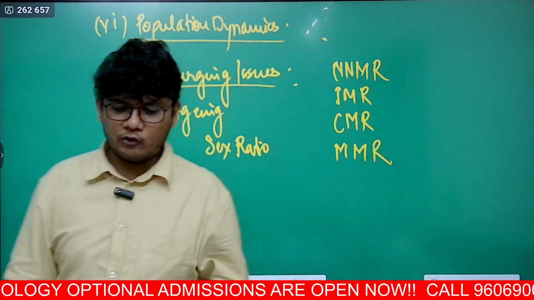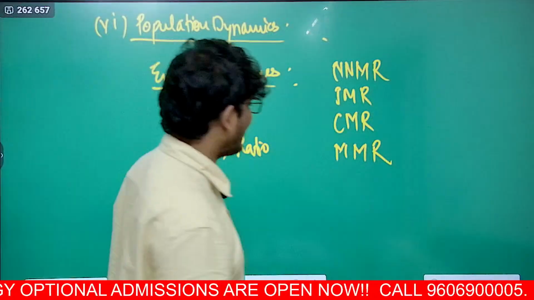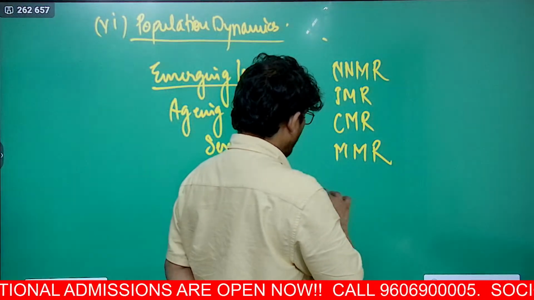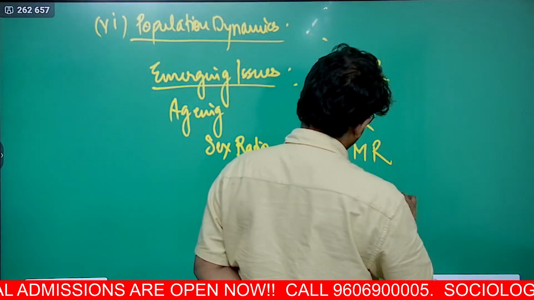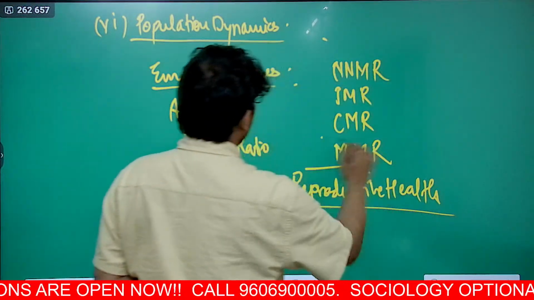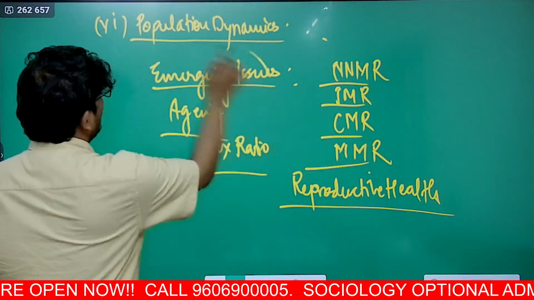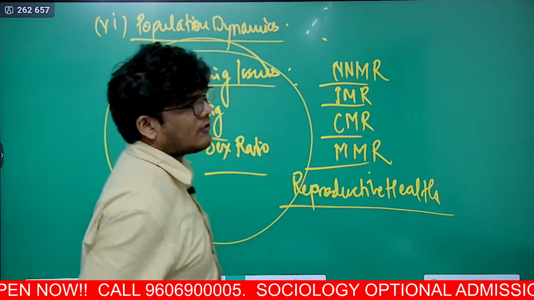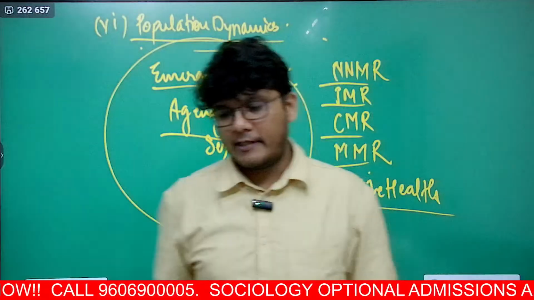All these are issues because these are what? These are deaths that are happening. And then reproductive health, right? So all the population related things is what we will see in the sixth one, that is population dynamics.